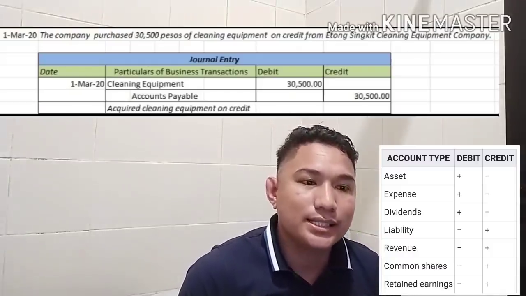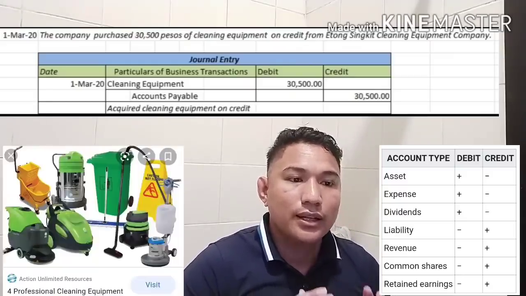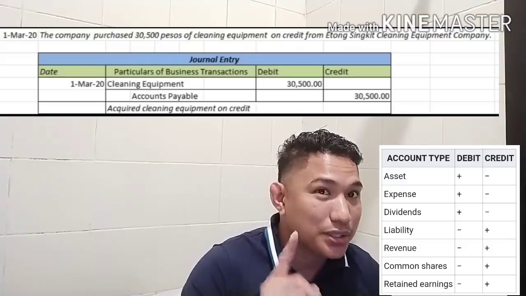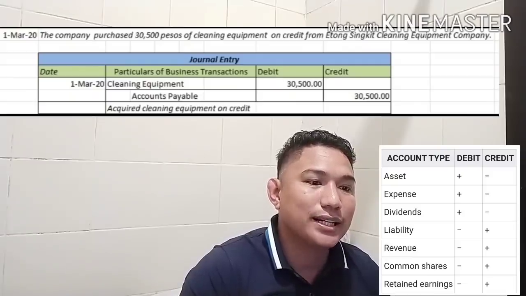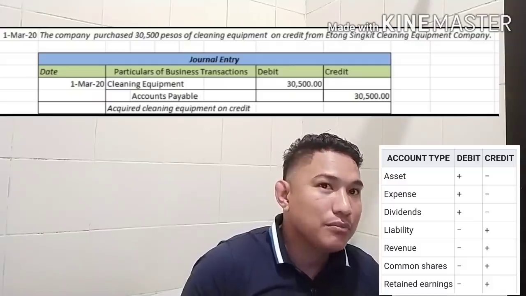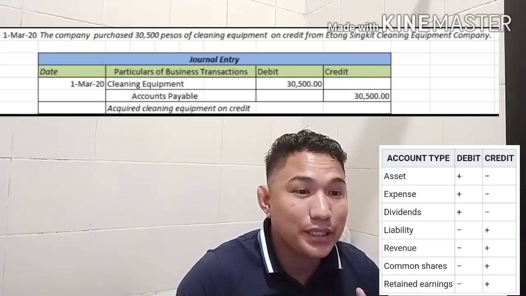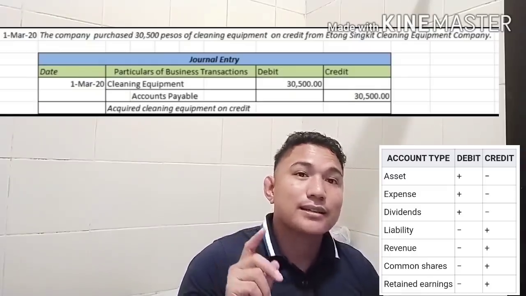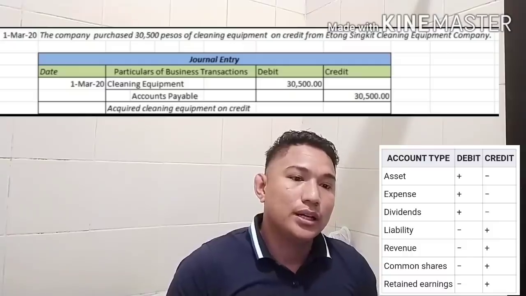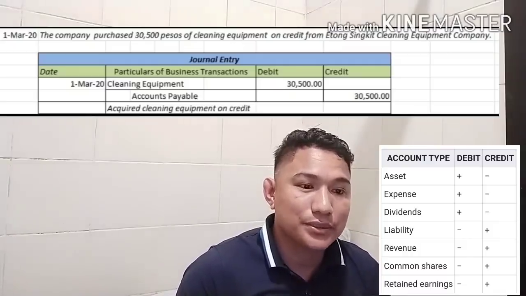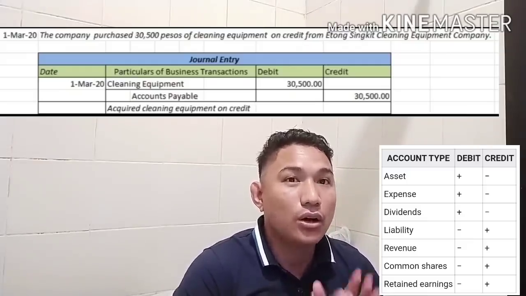The company purchased 30,500 pesos of cleaning equipment on credit. Meaning you did not pay. You have an obligation to pay the supplier. Now, because your business is a cleaning company, the company acquired 30,500 pesos worth of cleaning equipment. Now, what is the entry during the acquisition of an asset called cleaning equipment on credit?